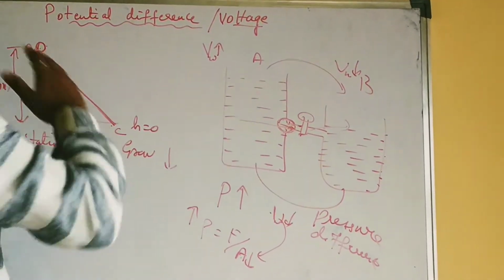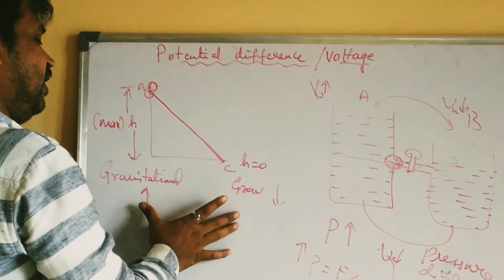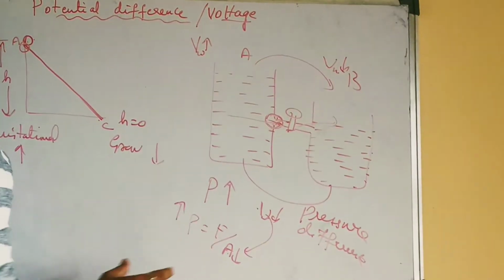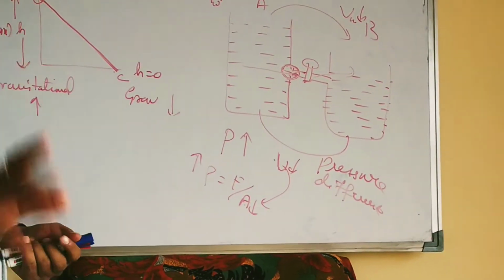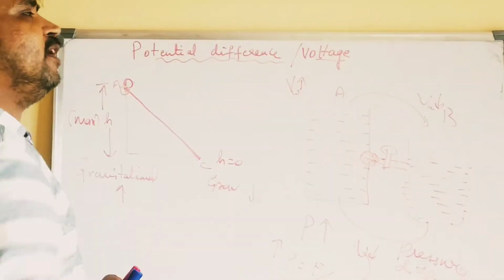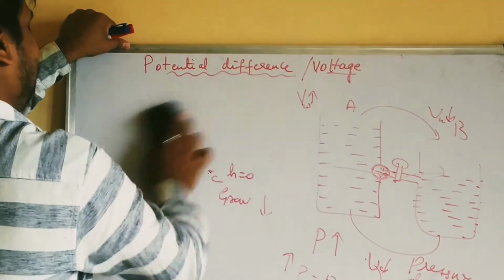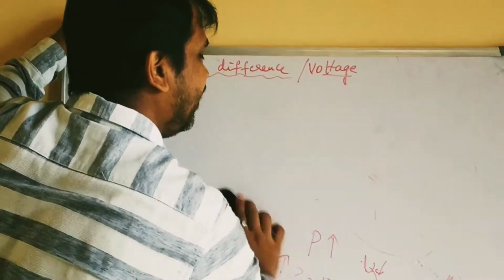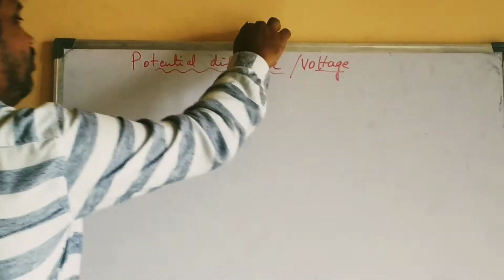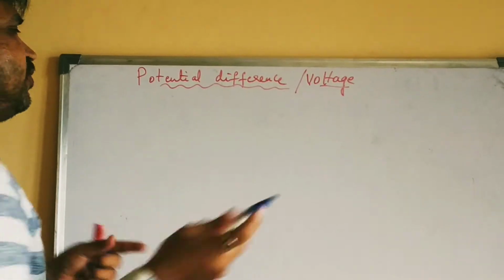That's why, if a ball can move from point A to point B with the difference in gravity, and if water is capable of moving from tank A to tank B with the difference in pressure, similarly, current also will flow from one point of the conductor to another point if there is potential difference or voltage. Then what do you mean by potential difference or voltage?